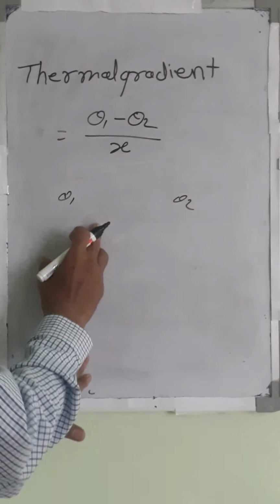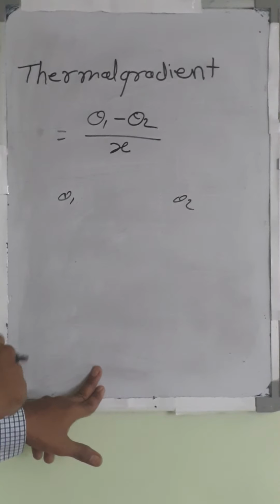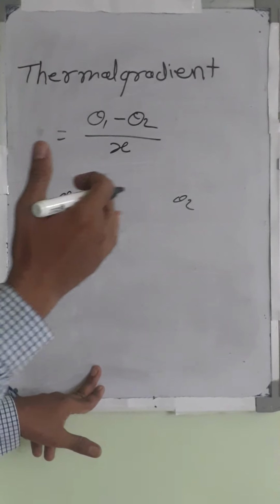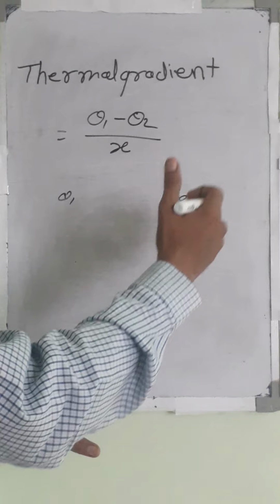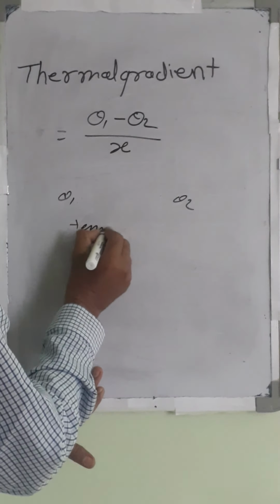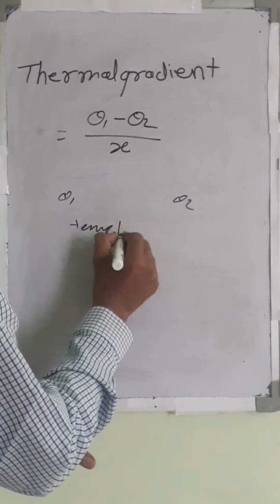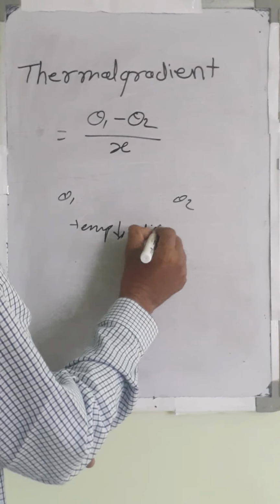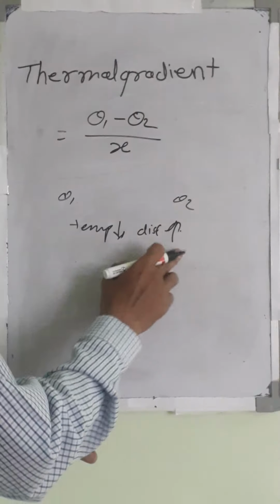Temperature decreases as soon as the distance increases.